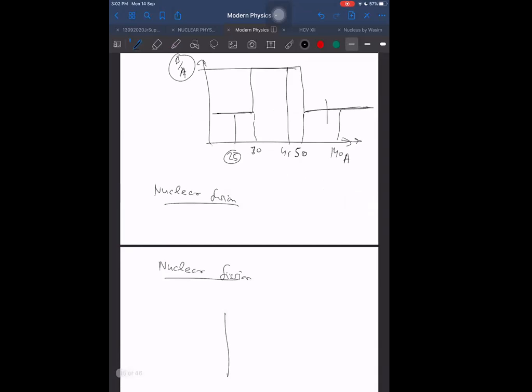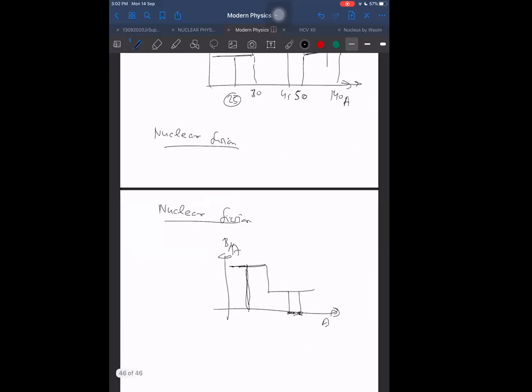But if somebody gives a different binding energy per nucleon curve, let us say somebody gives us this kind of hypothetical binding energy per nucleon curve, then understand. Can these higher atomic mass numbers join? Can these higher atomic combine? If they combine, then they cannot make a lesser mass number. Can they form a lesser mass number? No, sir. No. It means these don't have tendency to combine here.